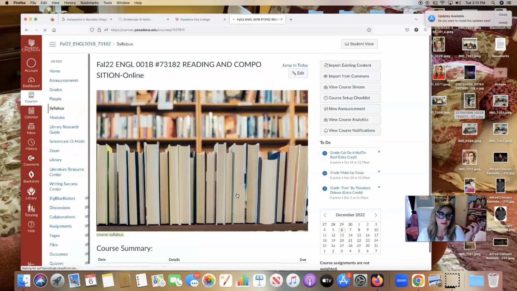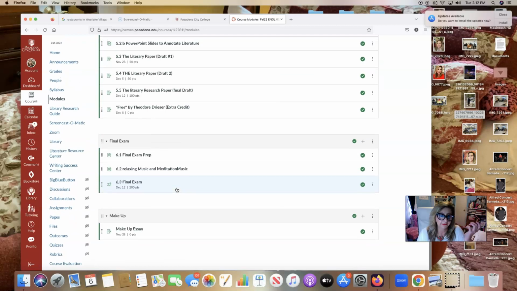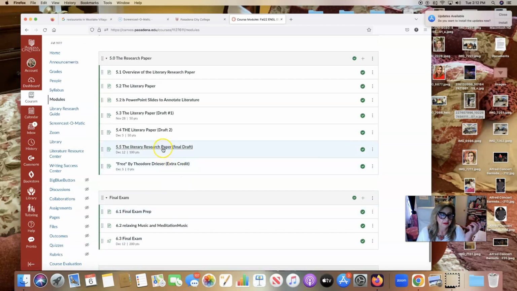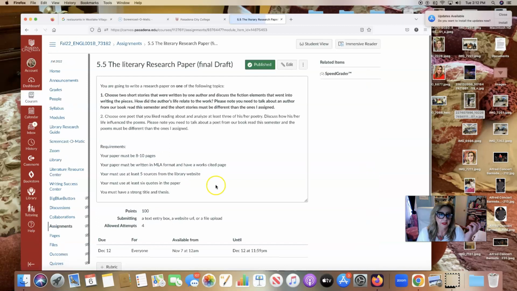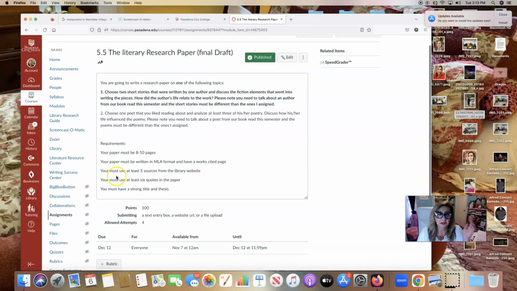And I do want to remind you that regarding the final draft, your paper must be 8 to 10 pages. That is of your writing. So that does not include the works cited page. Okay, your paper must be written in MLA format and you must have a works cited page. You must use at least 5 sources from the library website. Look at what I've put here. You must use at least 6 quotes in the paper, and you must have a strong thesis and title.